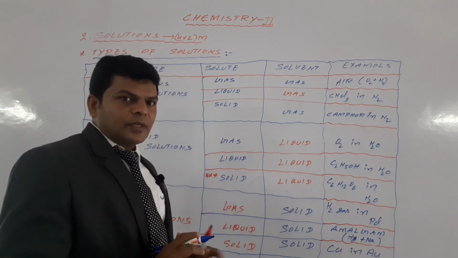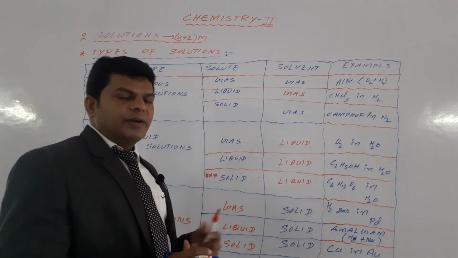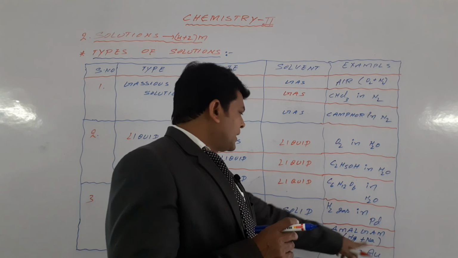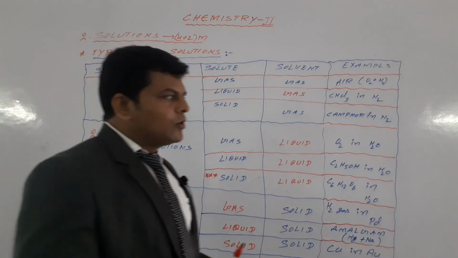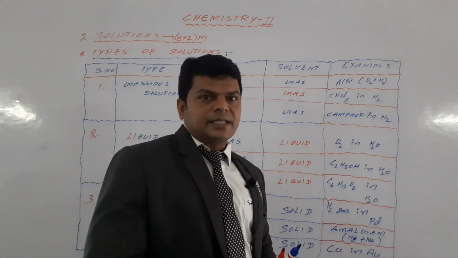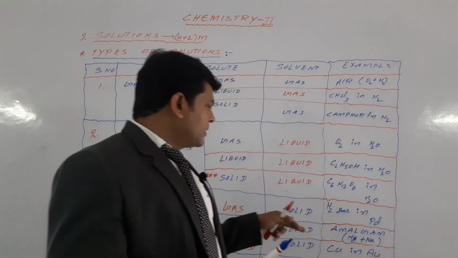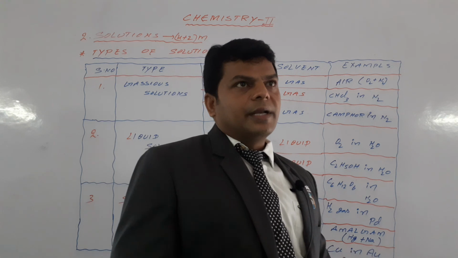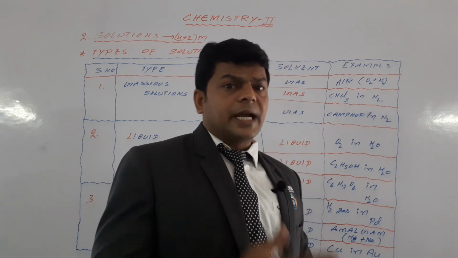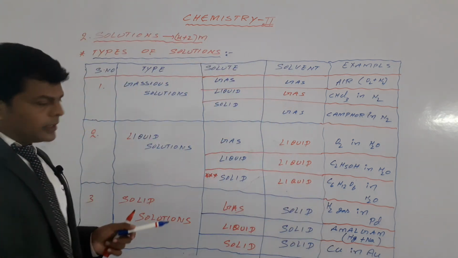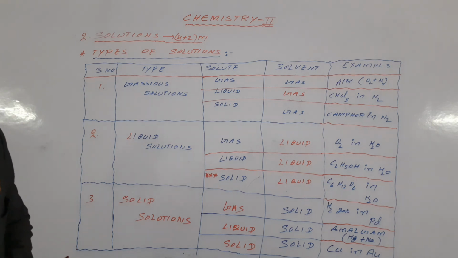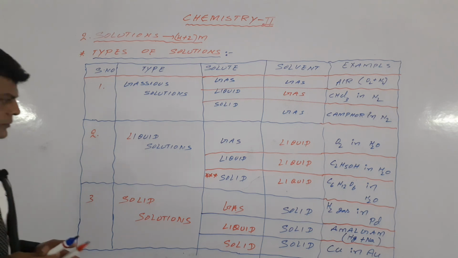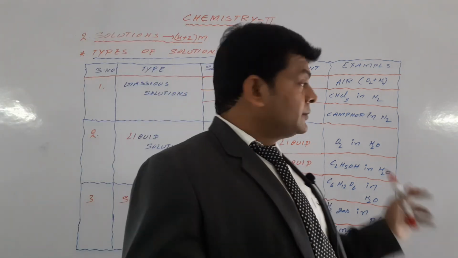Next, solid in solid solutions. Both are solids. Solute is solid and solvent is also solid. It is copper in aurum. If you take 22 carats gold, low quality gold contains copper. If you take 24 carats gold, high quality gold, it contains cadmium. So these are types of solutions. Understand? Got it. Write it.